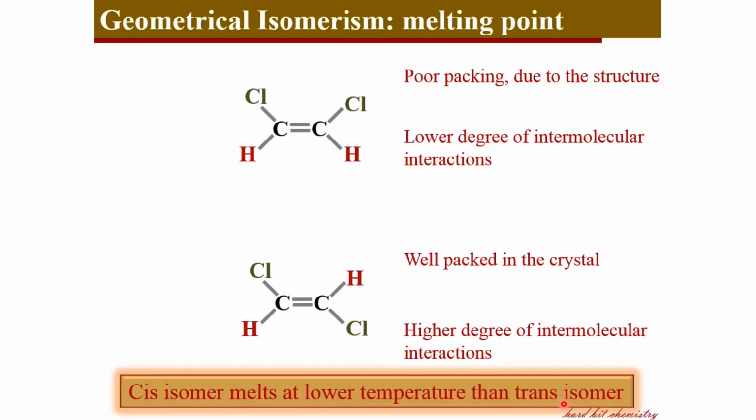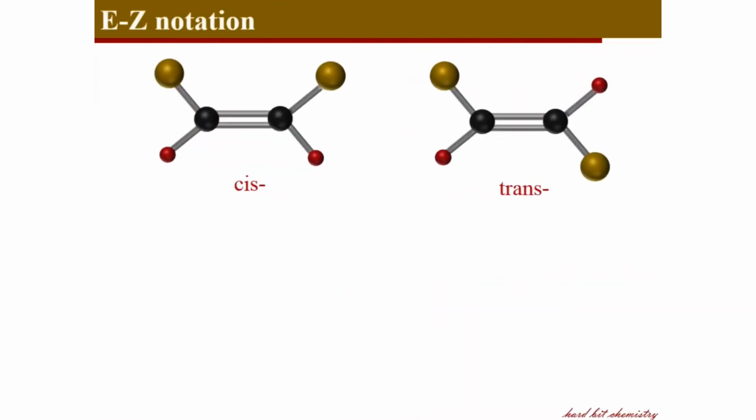That's about geometrical isomerism and its consequences in terms of different physical and chemical properties. Let's now see the different notations used to denote the opposite geometrical isomerism in different kinds of compounds. Here in these examples we have seen before, the two carbons have the same set of substituents. Therefore, it is easy for us to denote cis having the same groups on the same side of the double bond and trans with the same groups on the opposite sides of the double bond.